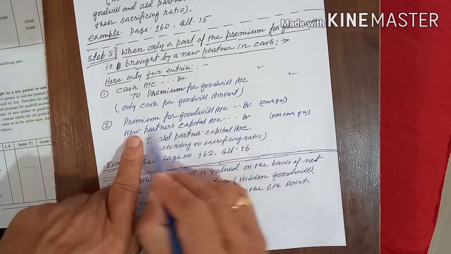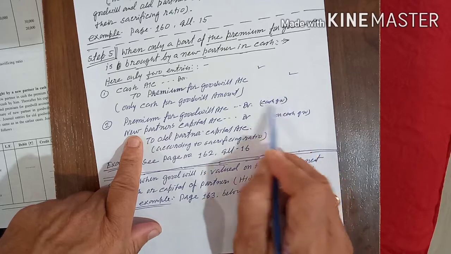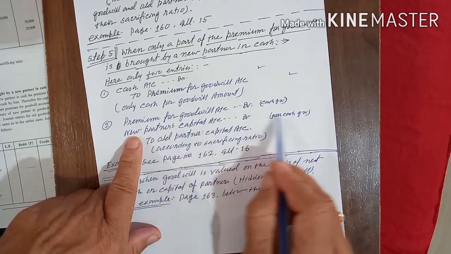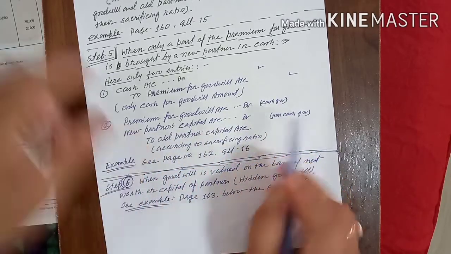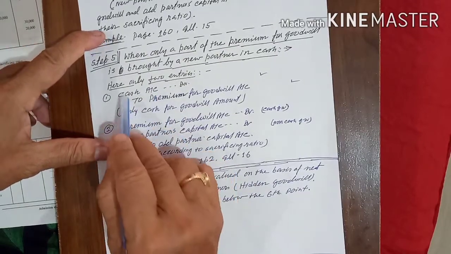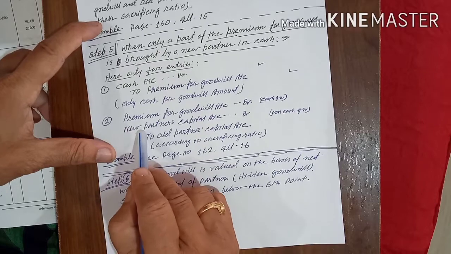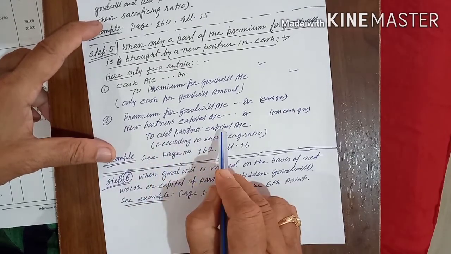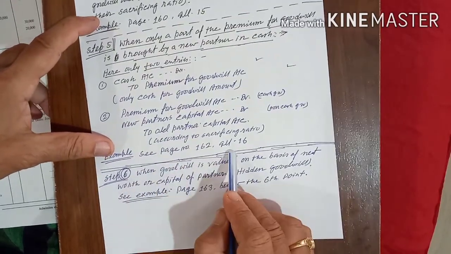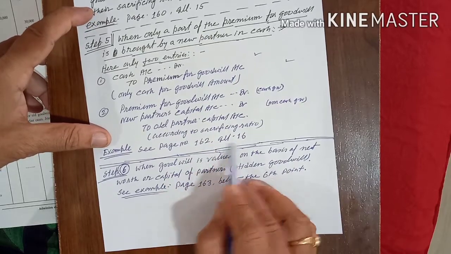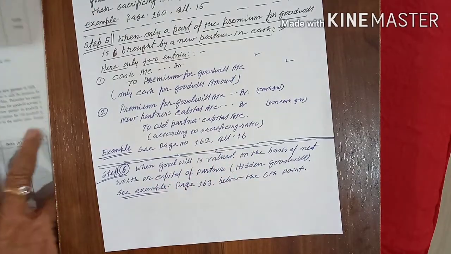That means this is the amount which is given in cash and this is the amount he is not able to give in cash. So 2 entries you have to keep in mind: cash account debit to premium for goodwill, and premium for goodwill account debit, new partner's capital account debit to old partners' capital account. The example is on page number 162, illustration 16.